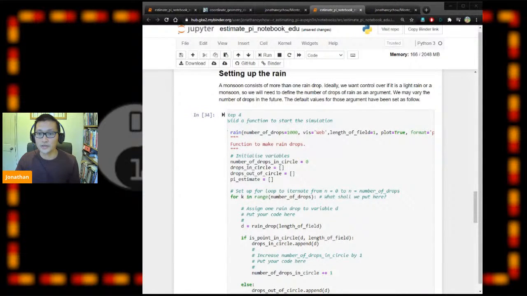Maybe I can quickly share the other screen. Hopefully you can see my PyCharm window.